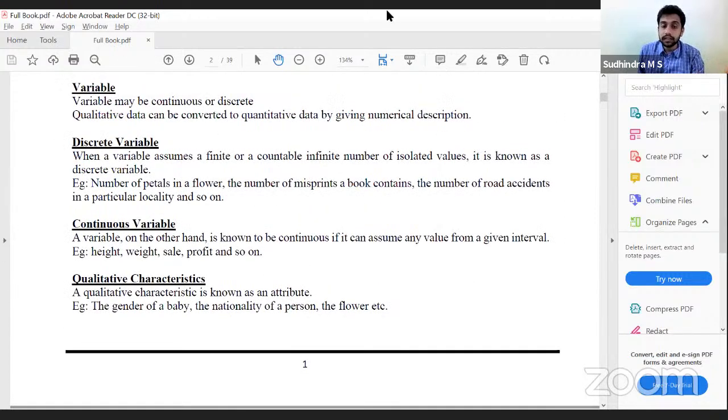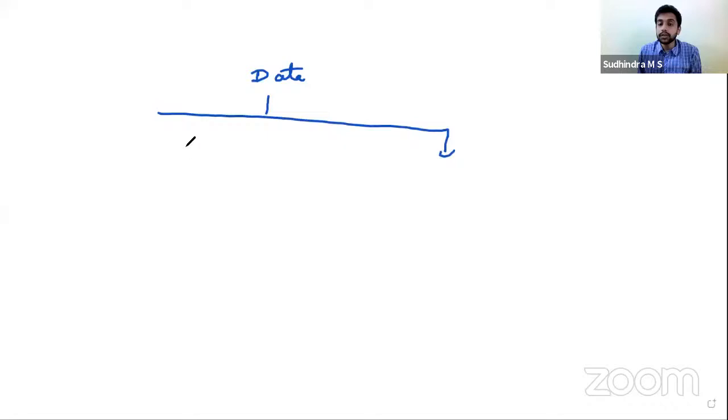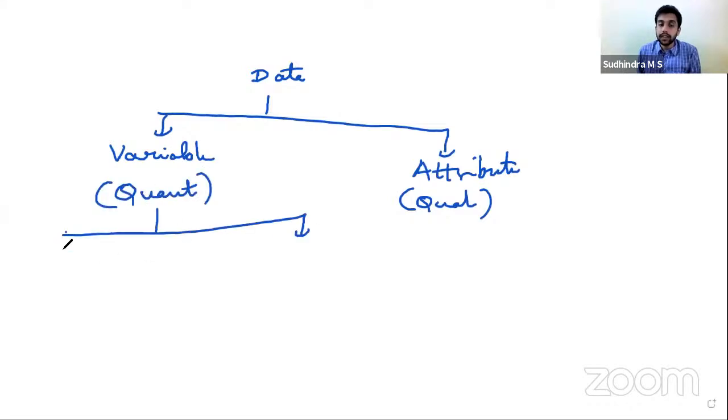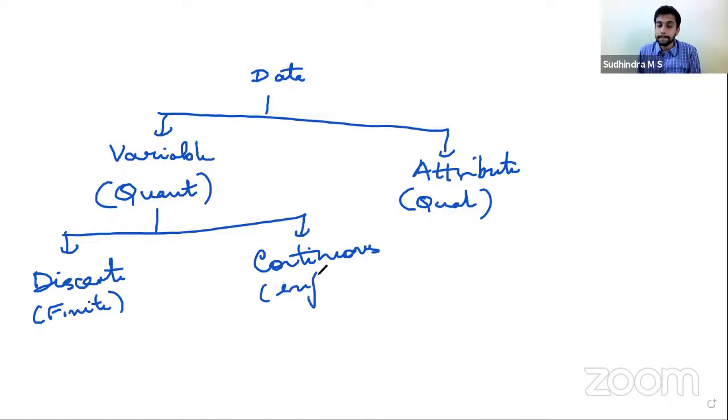If I can summarize quickly what we have discussed, data can be broadly divided into variables and attributes. Attributes mean qualitative. Variable is quantitative. Under variable we have discrete and continuous. Discrete is finite, continuous is infinite. Clear with this? Yes, sir. Okay, fine. So this is about the basics of data.